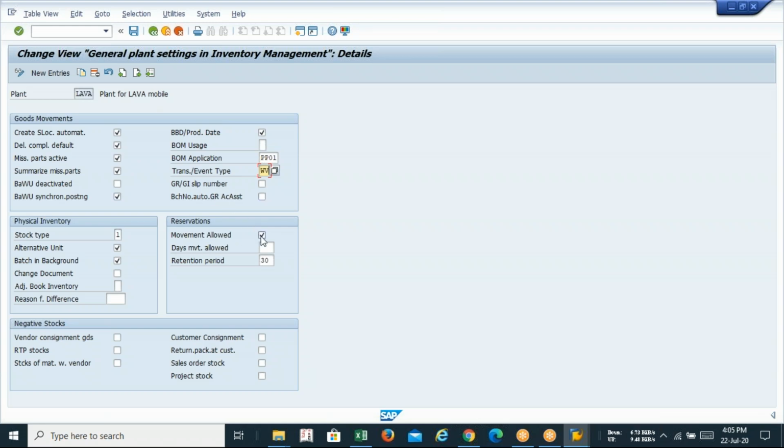Okay, you can see movement is being allowed. It means whatever goods I am going to receive in my plant, those movements are allowed. If I do not select this, I will not be allowed to move goods from one plant to another. So we have to select this. So certain features or parameters of our plant we are activating in this option so that our plant gets ready to participate in the next level of transaction.